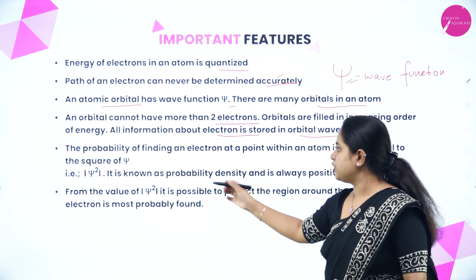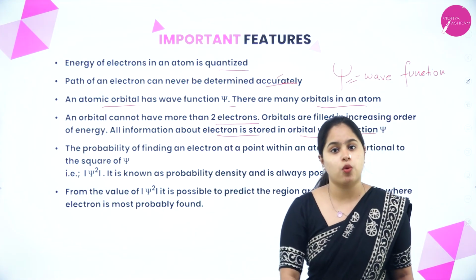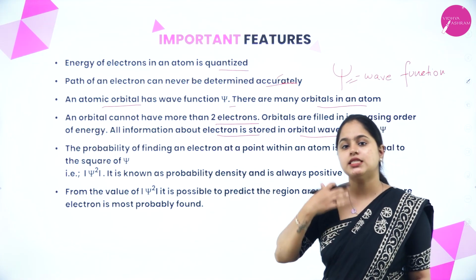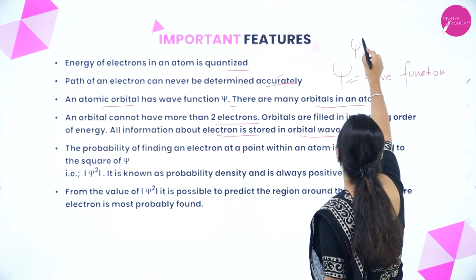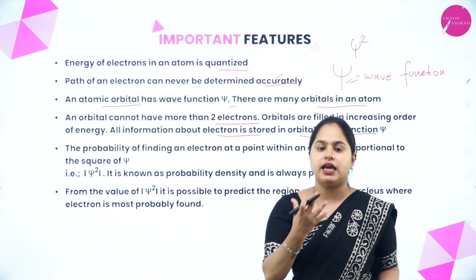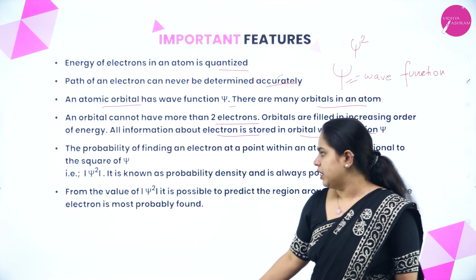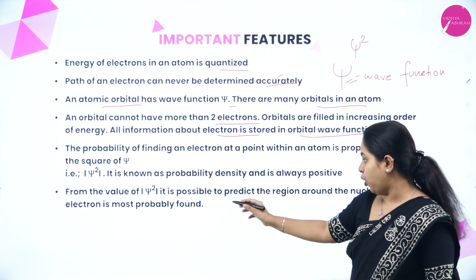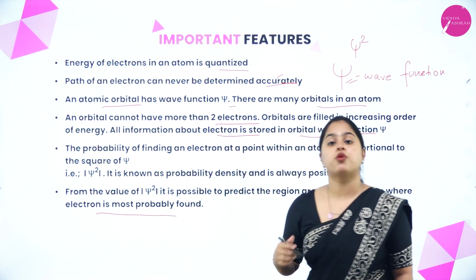And the probability of finding an electron at a point within an atom is proportional to the square of psi. As I said, psi is a wave function, and what is actually of importance is psi square, which gives the probability of finding an electron in a region inside the atom. From the value of psi square, it is possible to predict the region around the nucleus where the electron is most probably found.